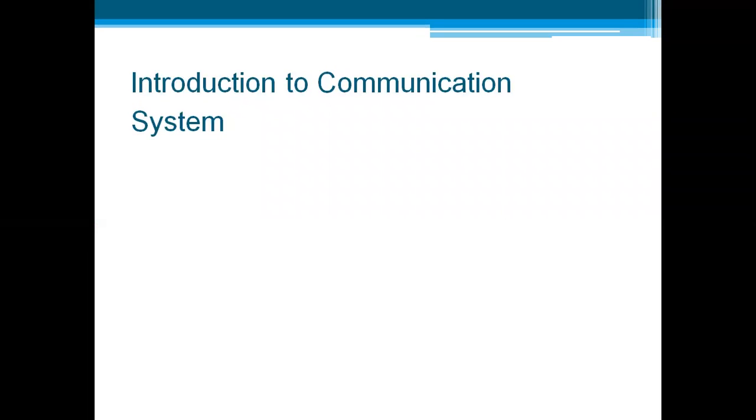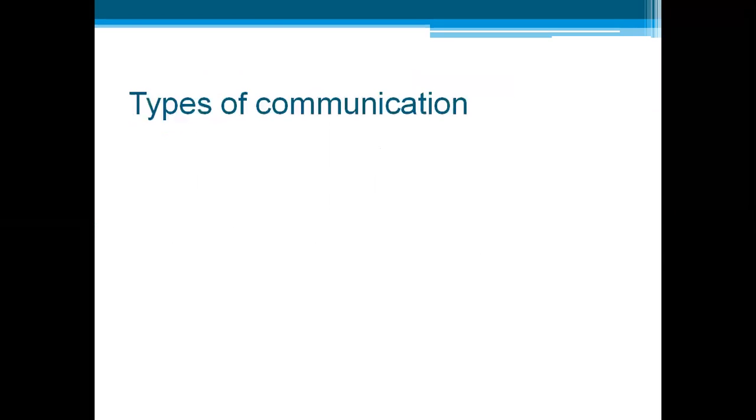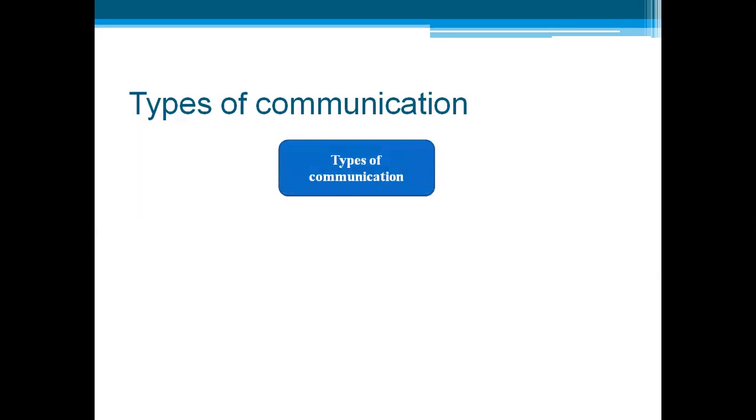So before starting with the actual discussion, one must know what a communication system means. So actually what is a communication? The transfer of information from one place to another place using some sort of medium is called a communication, and the information could be in the form of sound or visual or any other form. So that is a generalized definition of a communication. Whenever we are transferring information from one place to another through a medium, it is called a communication. So there are basically two types of communication.